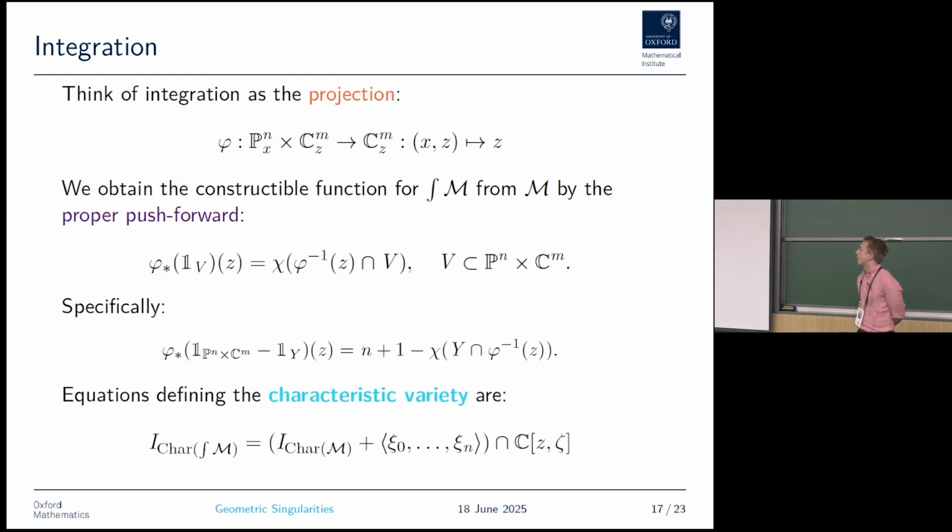And also on the characteristic variety, the action of this map is just that we take the defining equations of the characteristic variety of the integrand, we add the origin in the dual variables of x. So these are the xi's, the Fourier transforms of x, and then intersect with just the z. So now we get the characteristic variety for our integral as well.